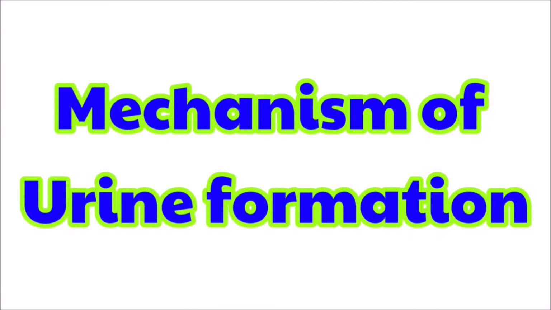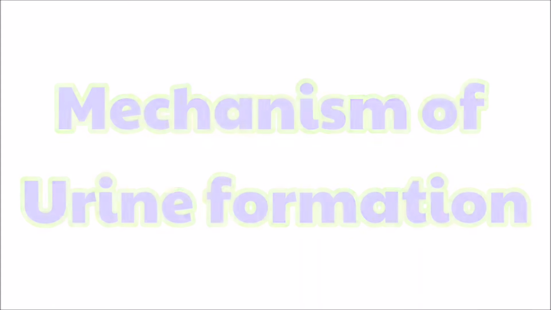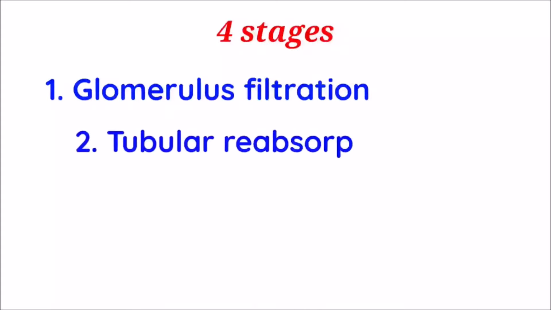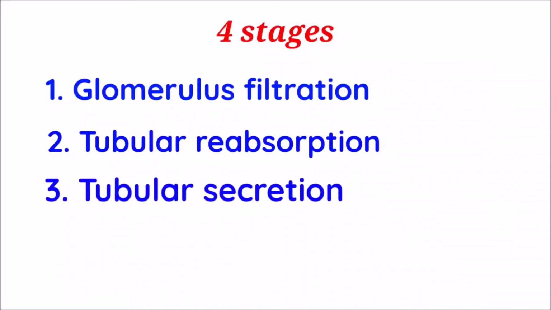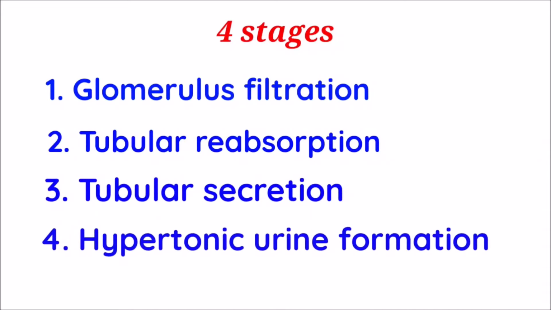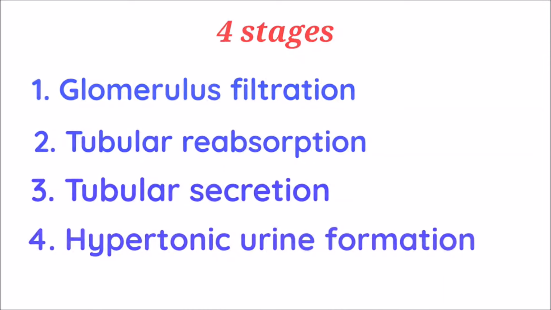Mechanism of urine formation. The formation of urine involves four stages: glomerular filtration, tubular reabsorption, tubular secretion, and finally formation of hypertonic urine. Let us see one by one.